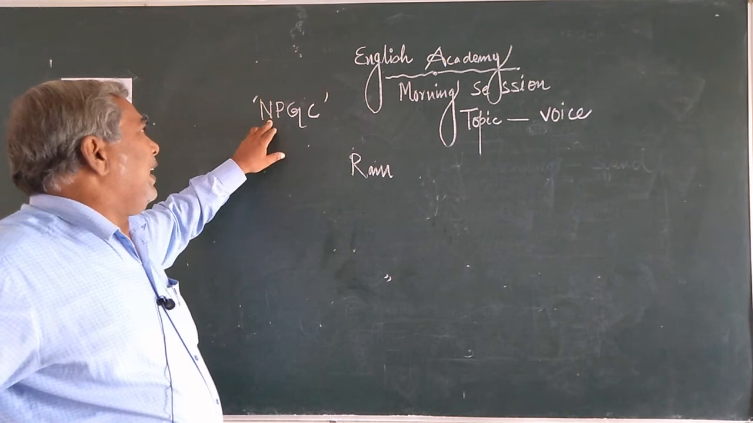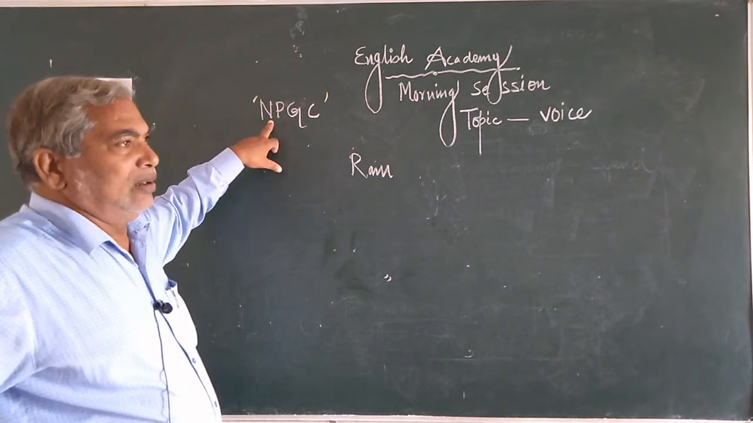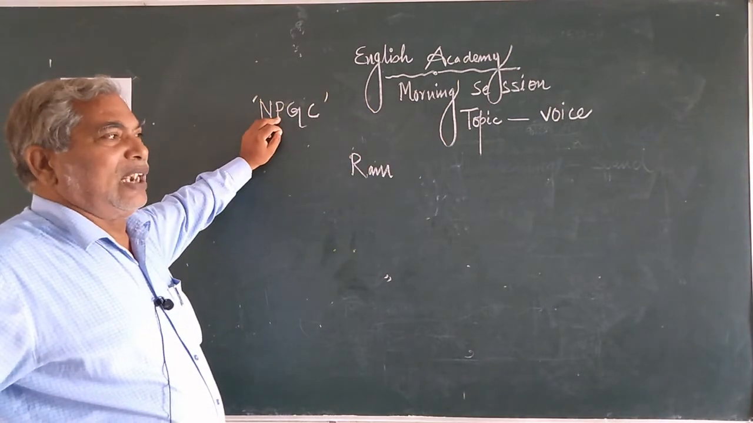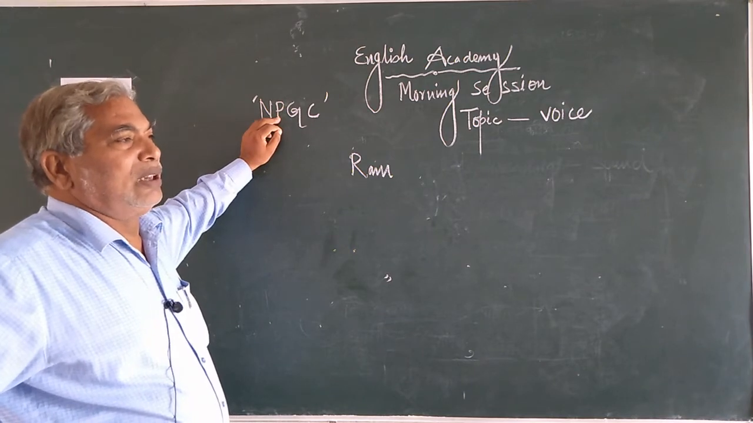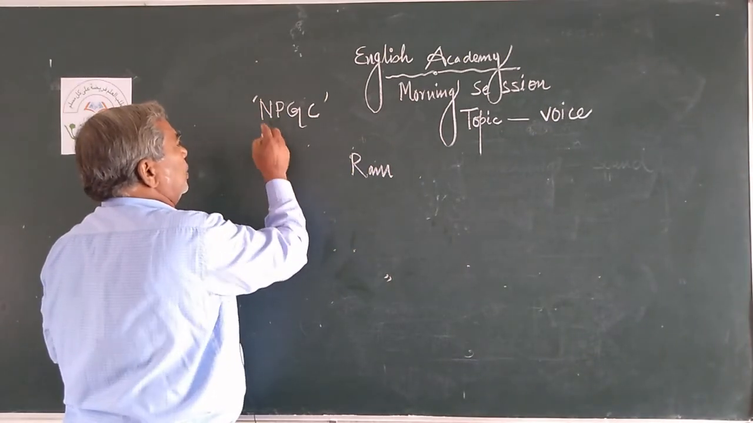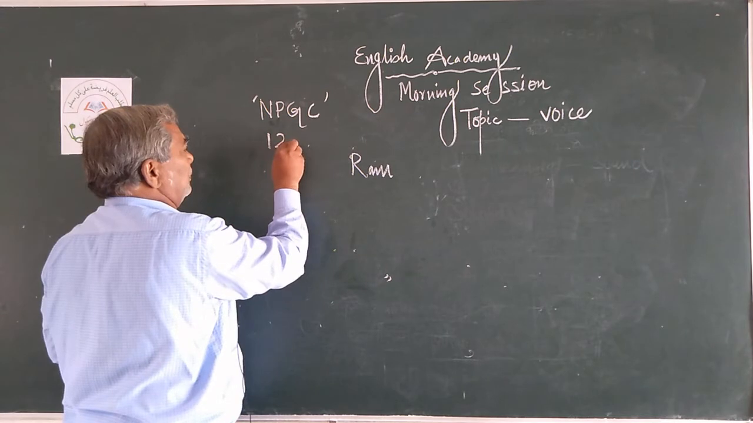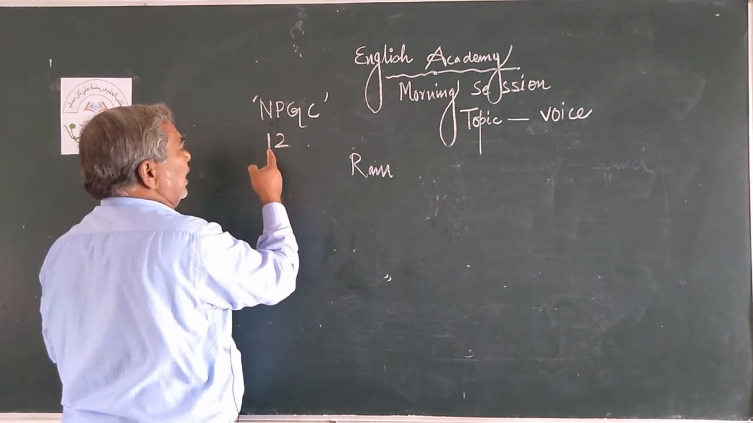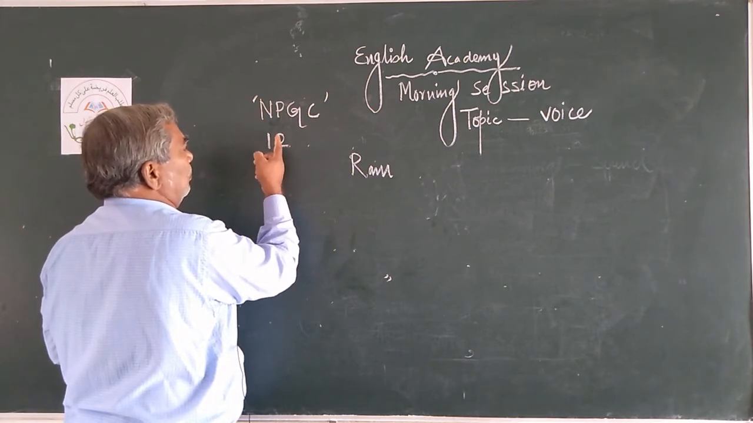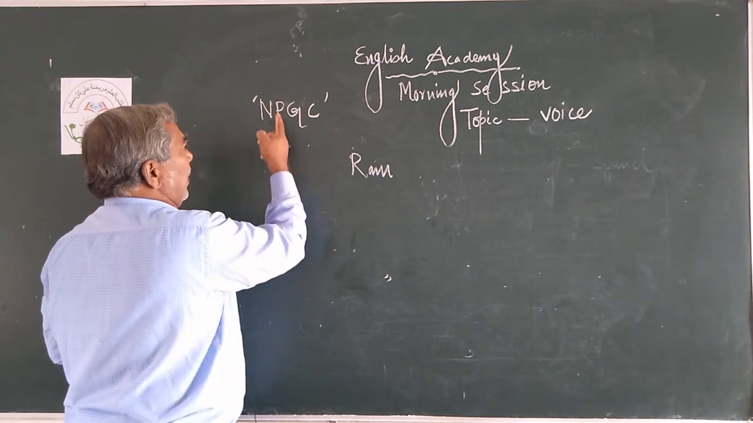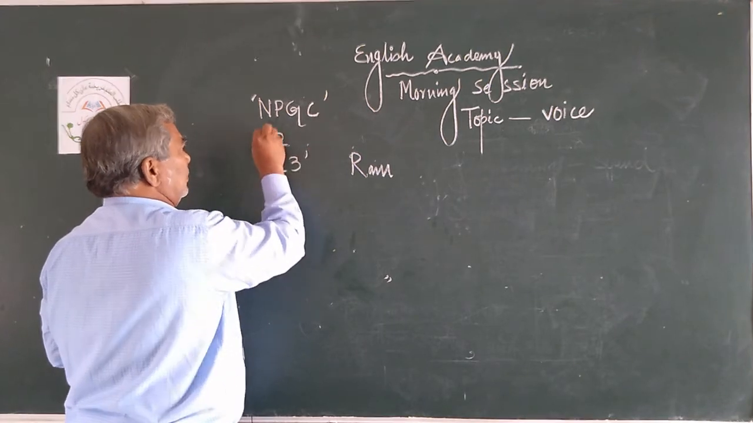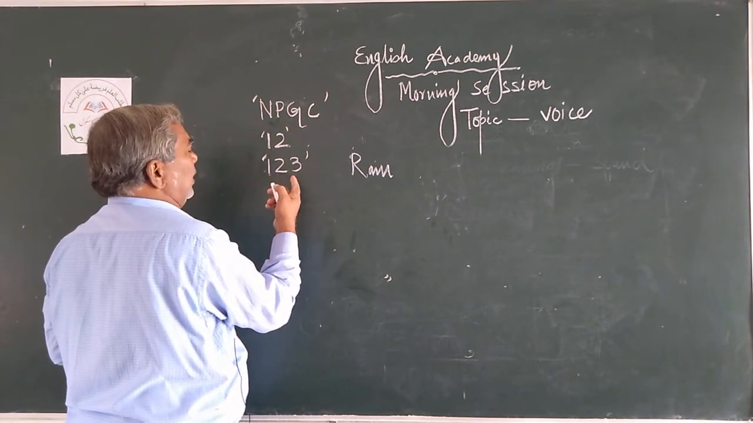Here N is for number. So Ram is singular number. P is for person. So Ram is third person. We have three persons. We have two numbers, 1, 2. Number is indicated, in mathematical language you can say, 1, 2: singular number, plural number. Person: 1, 2, 3.